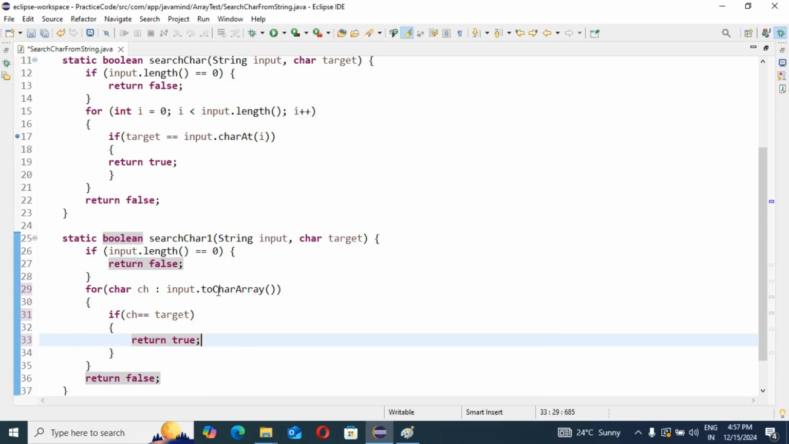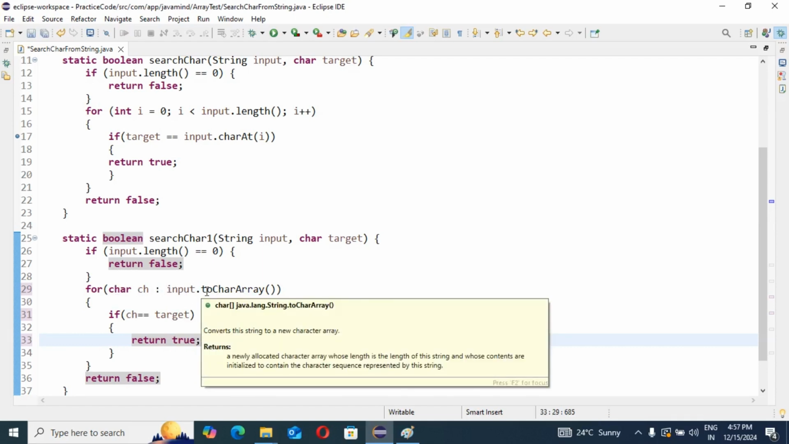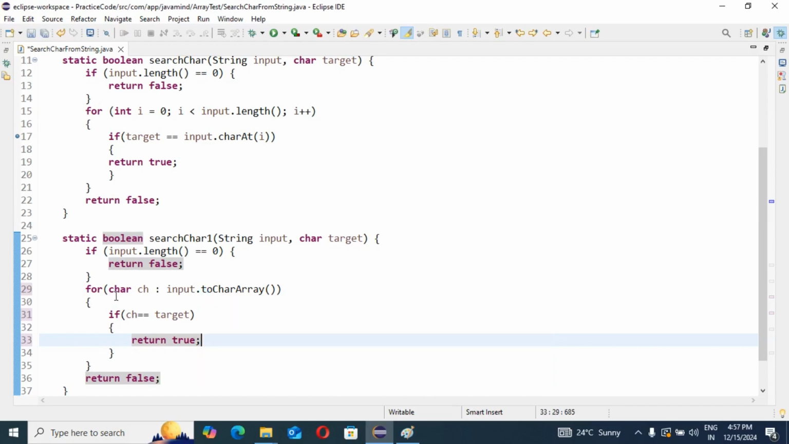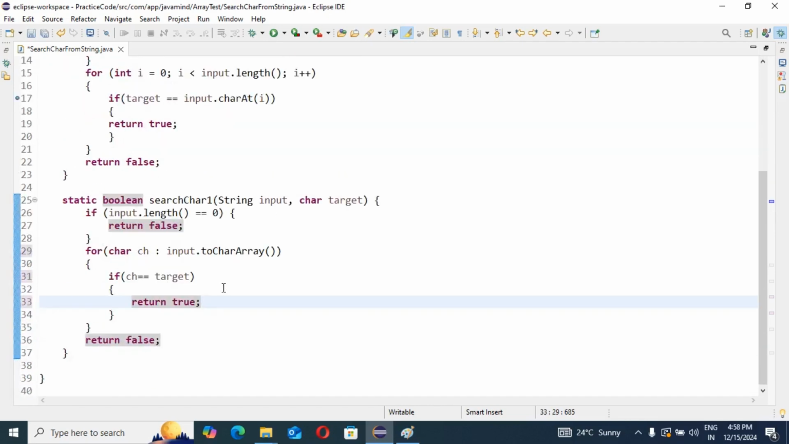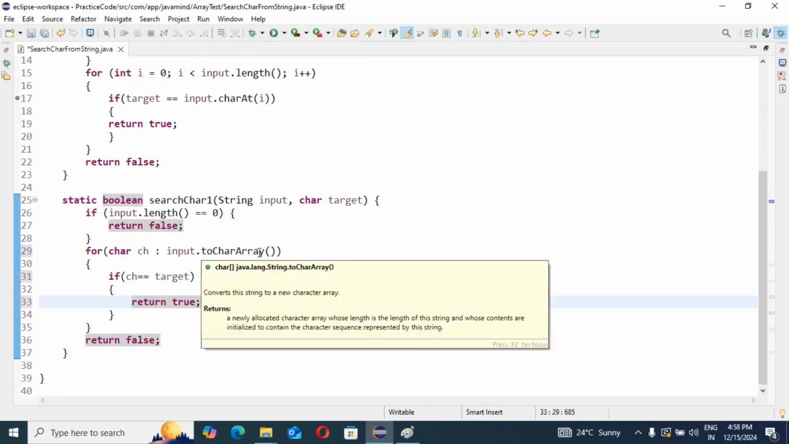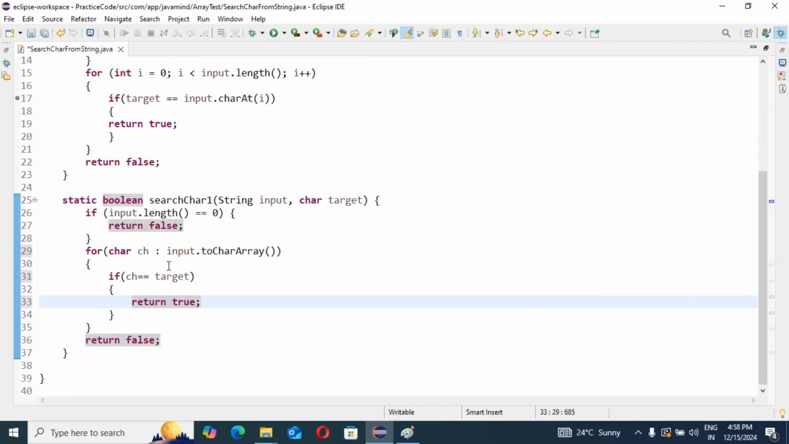Both should be the same, then only we can iterate. Both inputs should be in the same data type. The target is a character, and this input is also a character. You can see here this input is a string, this is a char, that's different. So if you are going to use an enhanced for loop, both the input and target should be the same data type. That's why I have used input dot toCharArray here.